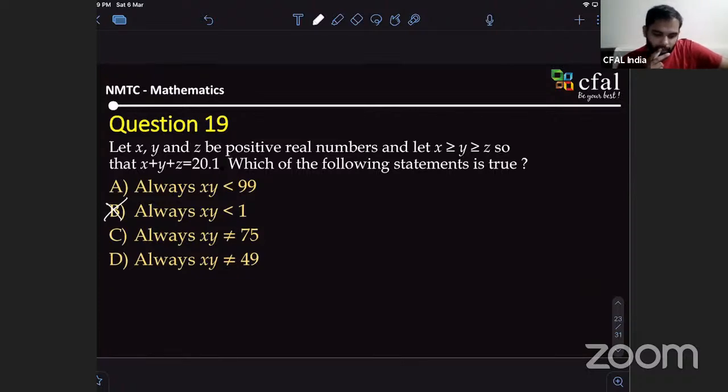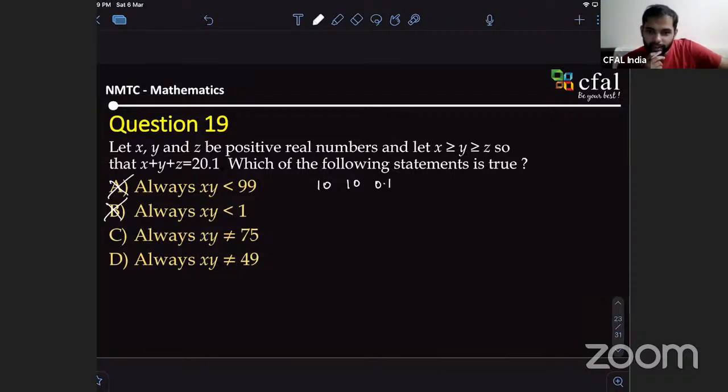I'm not really sure how to justify it, but I tried with several values. Shall I give you a couple of values? So can I take x as 10, y as 10, and z as 0.1? Okay, they can be equal also. In that case, certainly wrong.